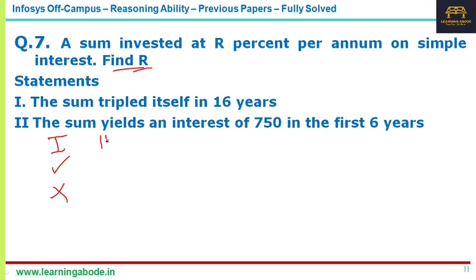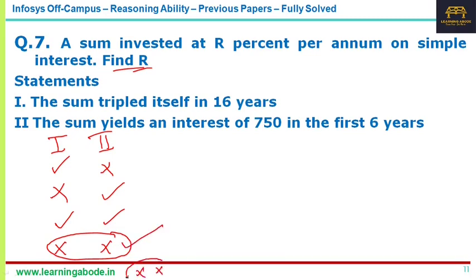Then consider 2 alone, ignoring 1. Then you will have 4 possibilities in total. That is, 1 is sufficient whereas 2 is not sufficient; 1 is not sufficient whereas 2 is sufficient; or each alone is sufficient; or each alone is not sufficient. When each alone is not sufficient, when the two statements independently are not sufficient, try to combine. Now after combining it may be sufficient, or sometimes even after combining the data is insufficient, right?